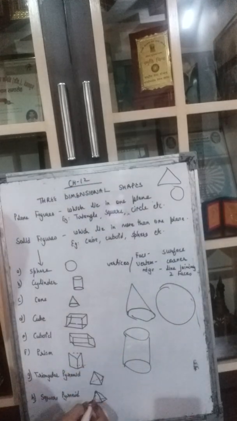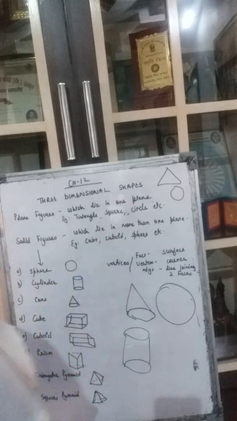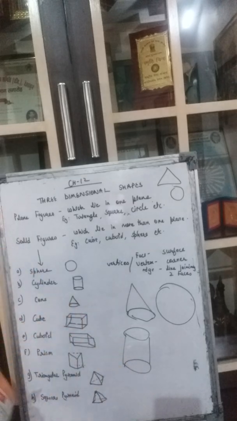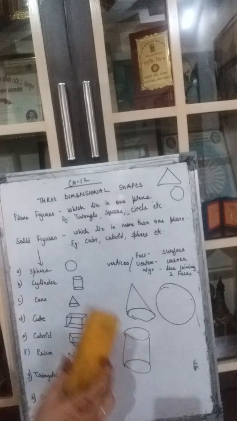Now fourth, 6 square faces. This is very easy. What are 6 square faces? This is a cube. You can see in the cube, there are 6 faces. Suppose this is a cube. Let us consider this as a cube only. Don't worry whether it is a cuboid or a cube, you can consider both of them.